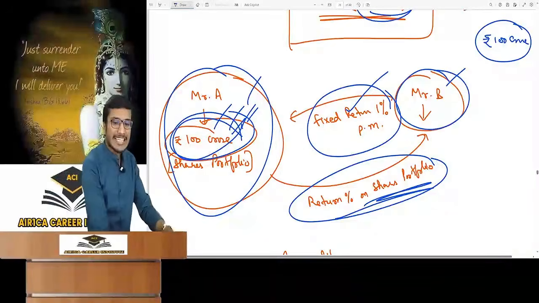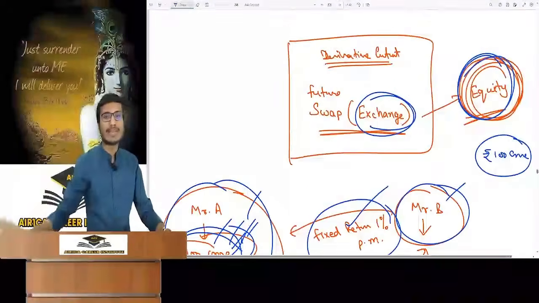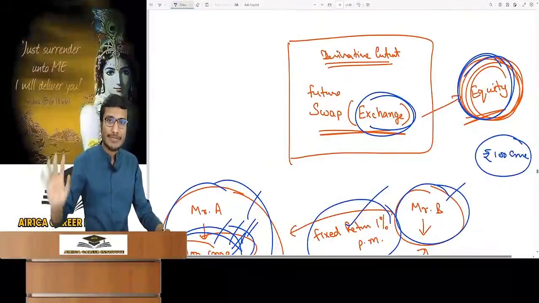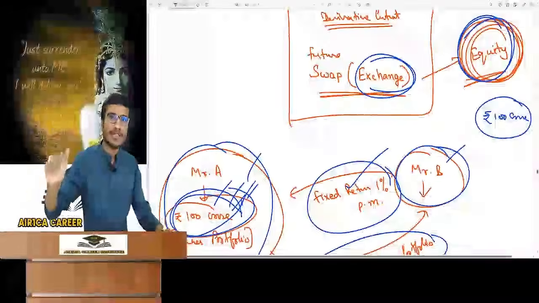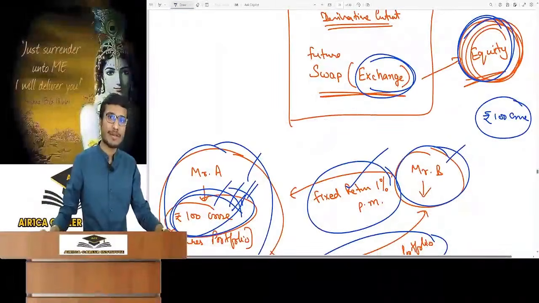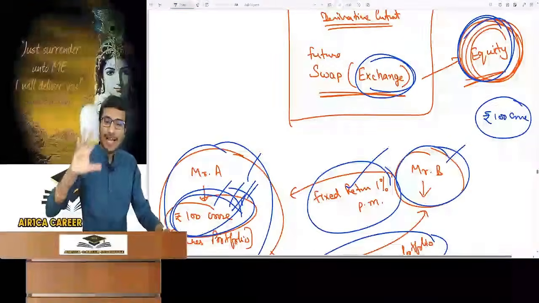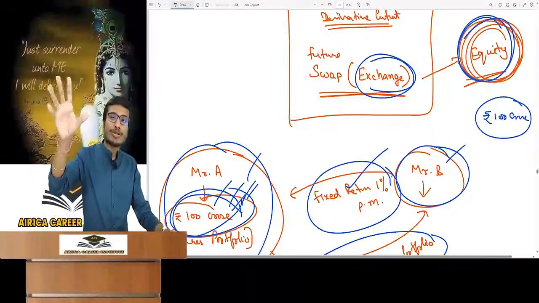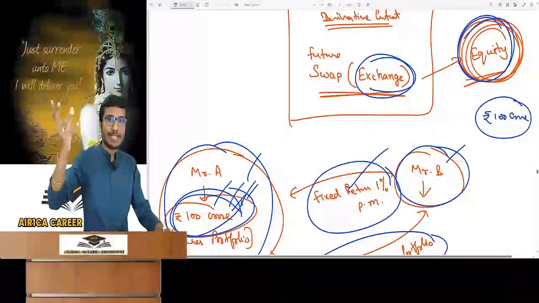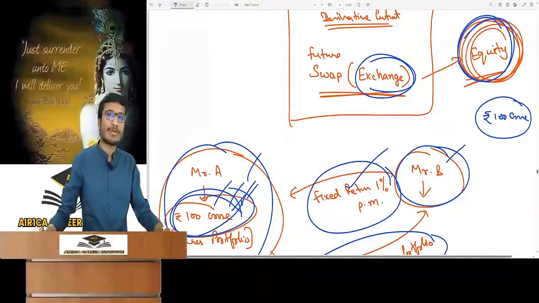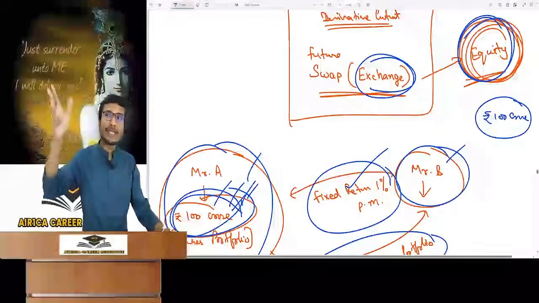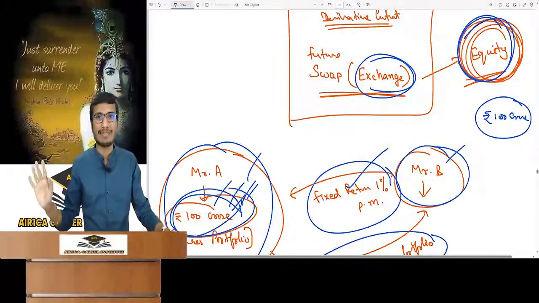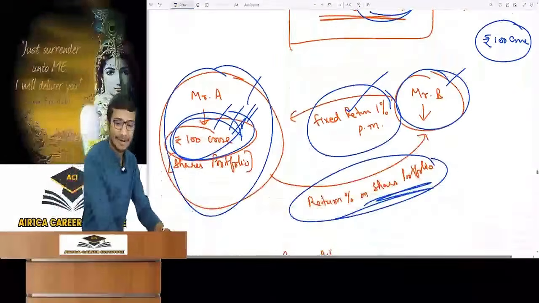It is like I said to my friend, your girl is good, let's swap our girlfriends. Got it or not? This doesn't happen in practical life, otherwise his girlfriend and my girlfriend would both beat us very badly. But in this case, you may assume that it is a good contract that will give benefit. Until you go near it, you won't get to know the profit and loss. A friend's girlfriend looks good from a distance, and later you realize that yours was better. Similarly, see what happens in this case.